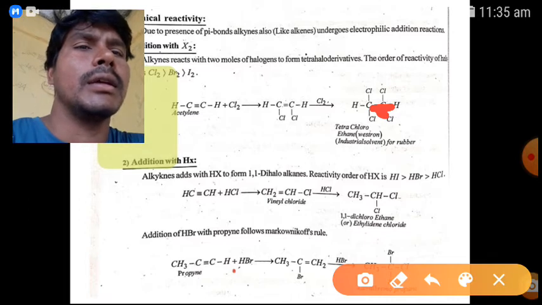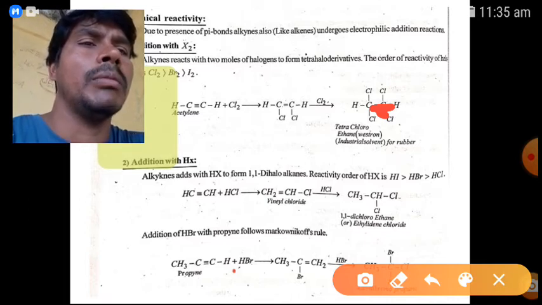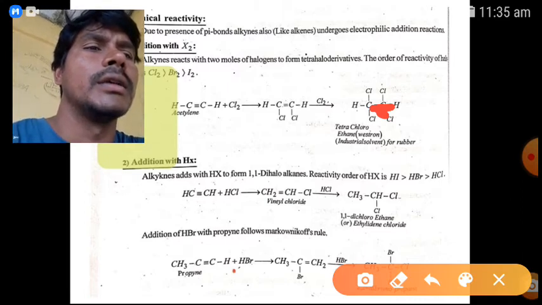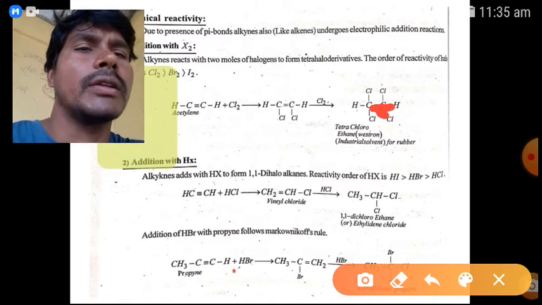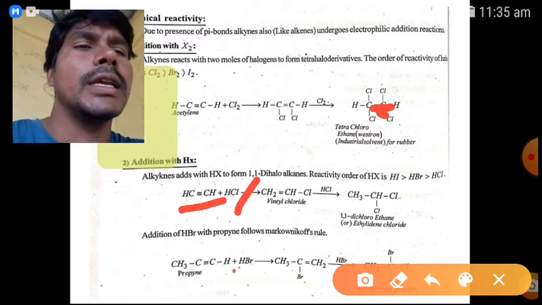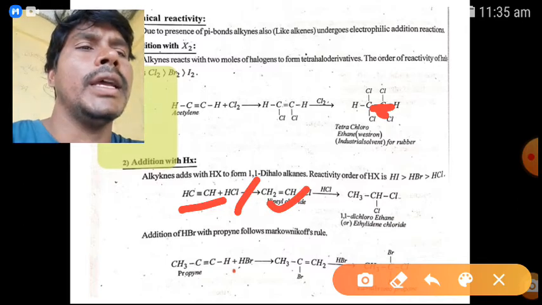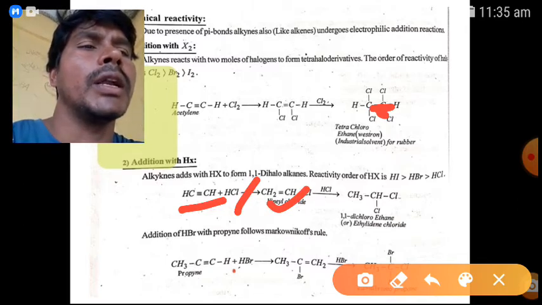So, addition with HX. Alkynes add HX to form 1,2 or 1,1 dihaloalkanes. The reactivity order of HX is HI greater than HBr greater than HCl. More dissociation is needed, that's why HI is more reactive. So acetylene reacts with HCl, we get vinyl chloride. Again HCl reacts with vinyl chloride, we get 1,1-dichloroethane.